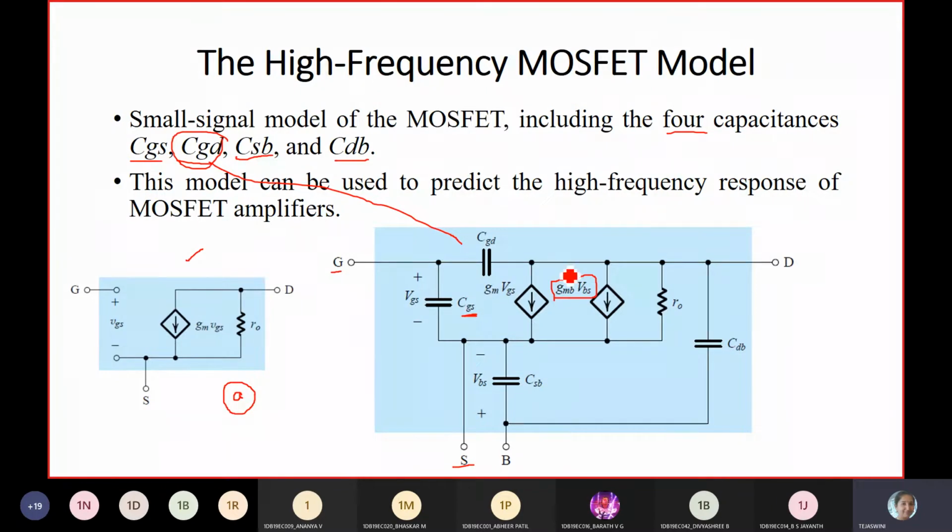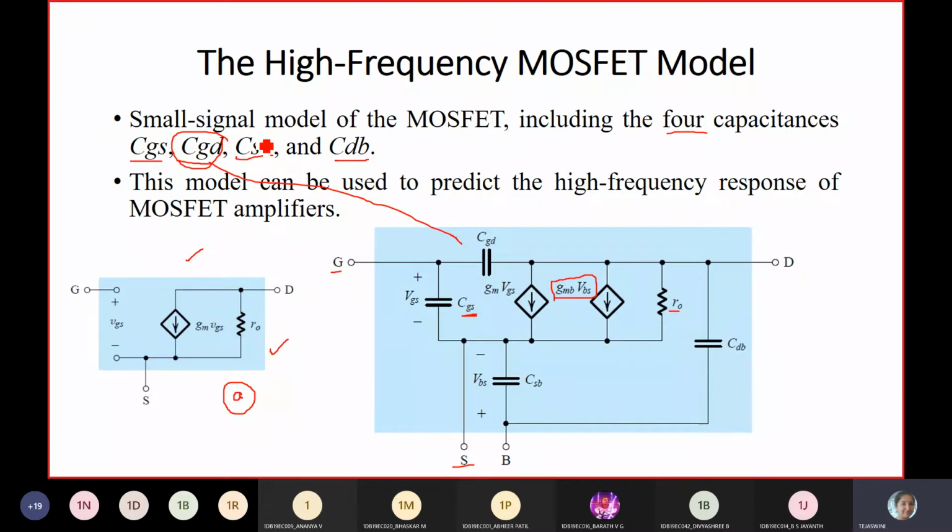So that current is also added in this gmb Vbs. This is the transconductance due to body effect, gmb. Vbs is the body to source voltage. Then r0 is the finite output resistance, including channel length modulation, and we have written here r0.